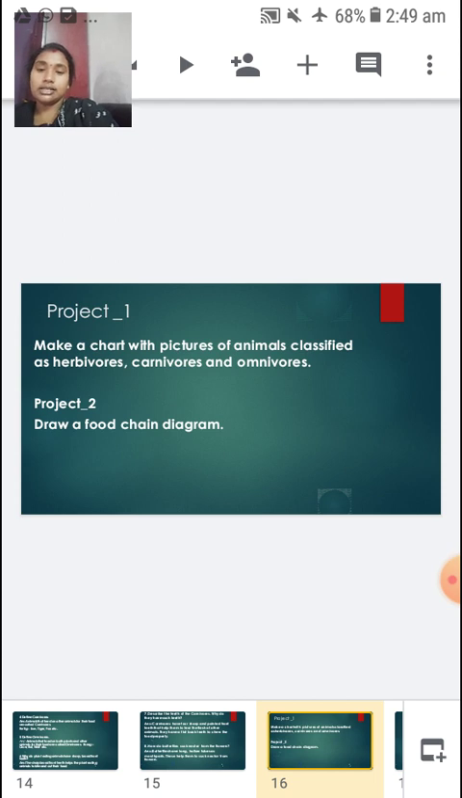Right? So the second one is draw a food chain diagram. This is also to be done on a chart paper. You know what a food chain is, so just draw a food chain diagram with a minimum of 3 animals having the food chain, right? Starting from the plants, then the herbivores, then the carnivores or an omnivore. Okay, children? So these are the 2 drawing projects that I am going to give you.